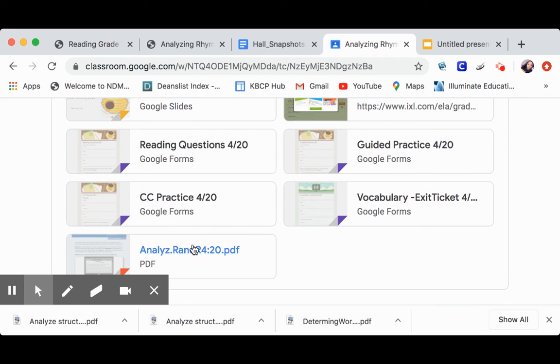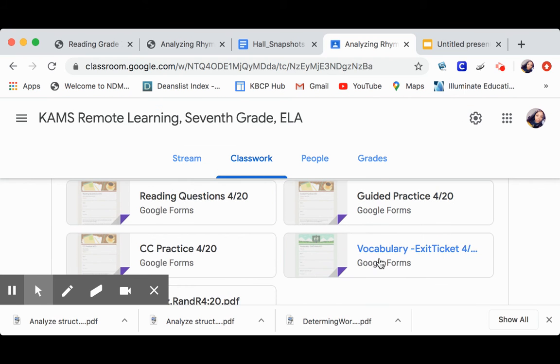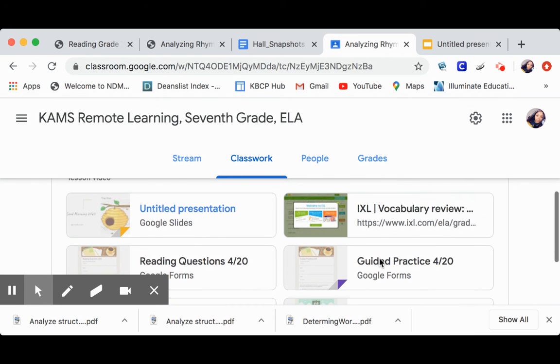You have your material, where you go to find what I'm actually looking at, an electronic copy for you to go at your own pace. Here go your vocabulary and your exit ticket. Then you have your guided practice, and then you have some IXL review. So you're still going to be doing some analyzing, but it's just going to be about short stories now. Okay.